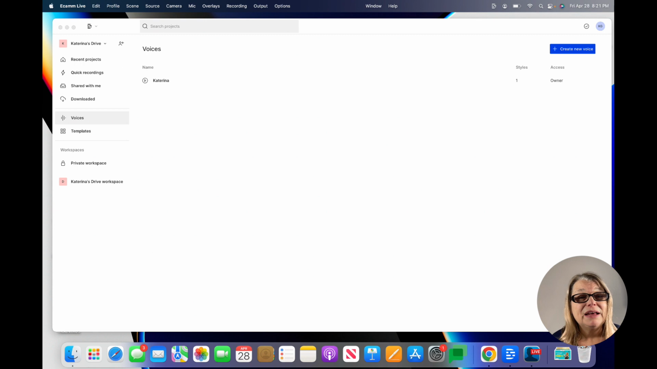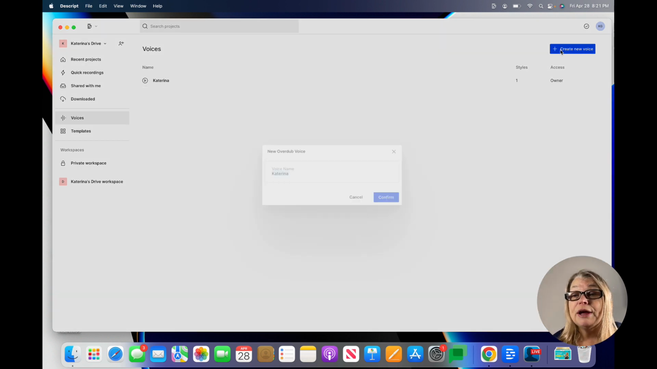So let's see. What you're going to do is open up Descript, and you'll see this left-hand column here, which has your drive and projects, quick recordings, shared with me, download, and then you see voices. So you're going to click on voices, which is where I'm at right here. My voice is already here, but I'm going to show you the steps. We're going to go to create new voice.